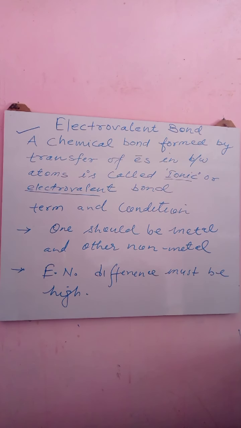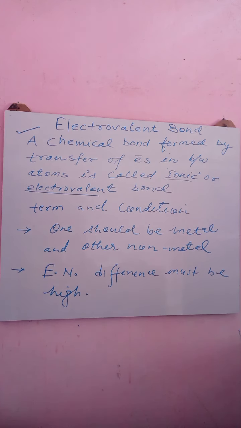Hello children, today we will discuss types of chemical bonds. I told you in the previous video that chemical bonds are of different types, like electrovalent bond and covalent bond. Electrovalent and covalent bonds are part of your syllabus, while one more type of chemical bond is the coordinate bond. Briefly I will tell you about the coordinate bond, but it is not given in your syllabus.